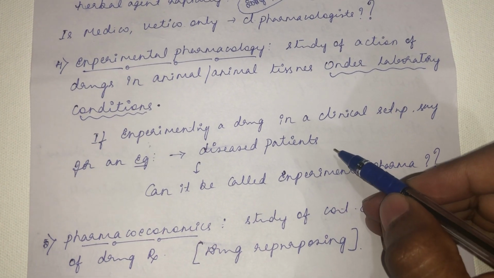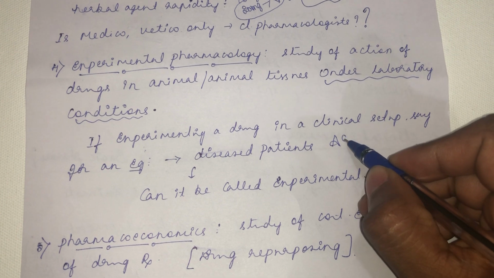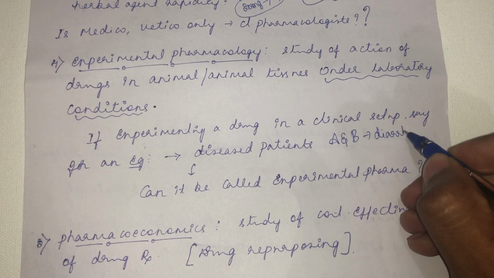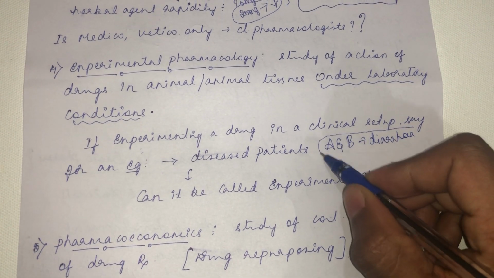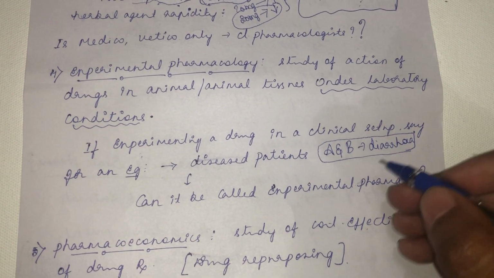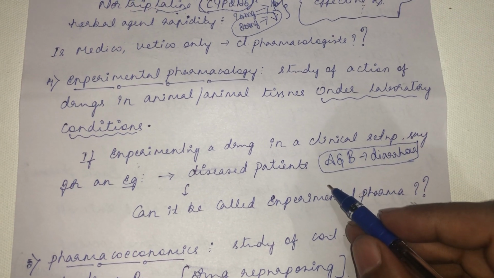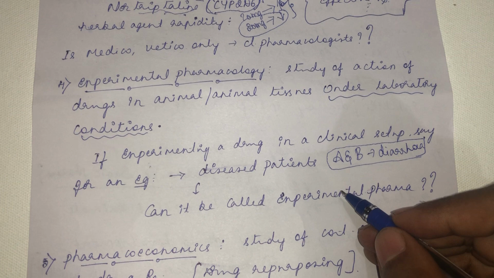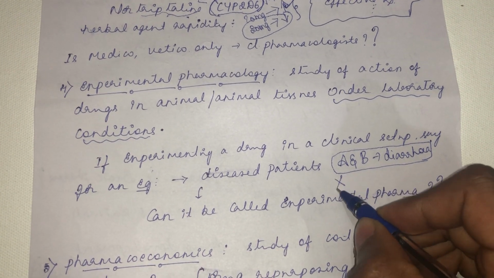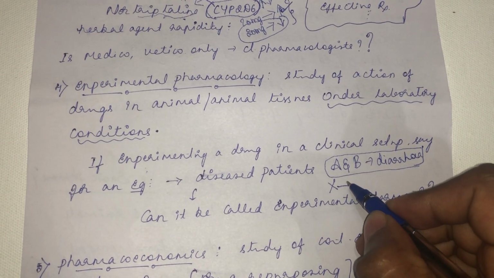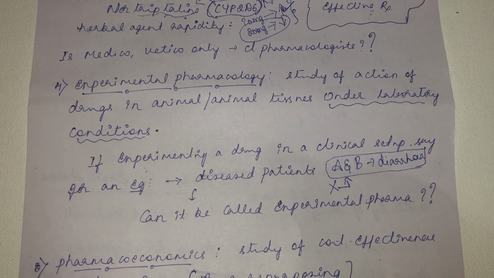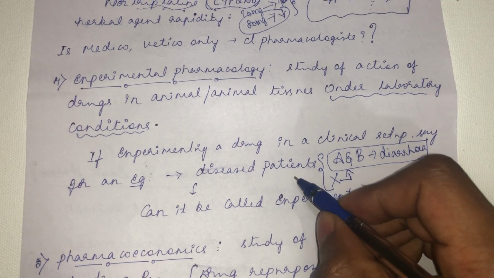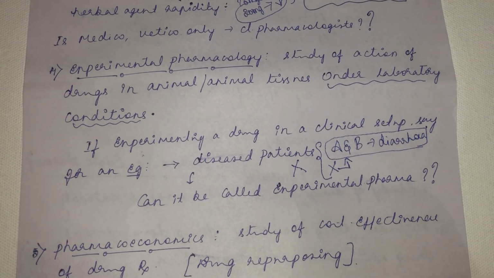For example, patients A and B are suffering from diarrhea, and a fresh drug has been given by a pharmaceutical company. Sir, it has been approved in the drug discovery and development phase, and now it is at the stage of marketing. Can you please check the efficacy of drug X? So drug X is given to individuals A and B with diarrhea. Can this setup be called experimental pharmacology? No, you cannot call this setup experimental pharmacology.